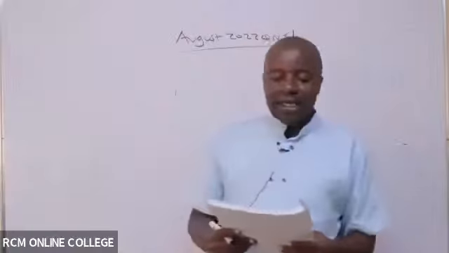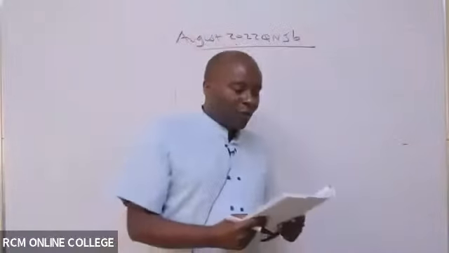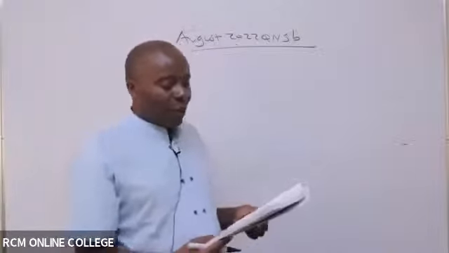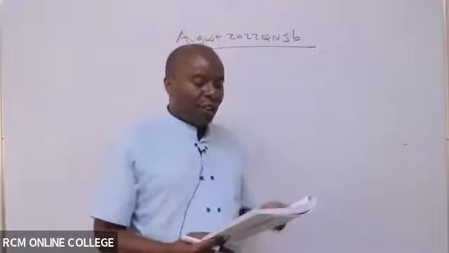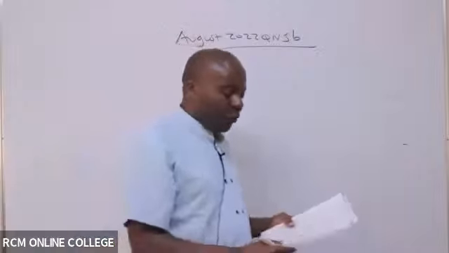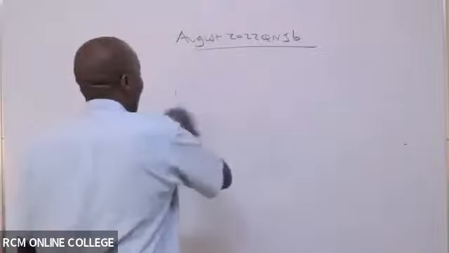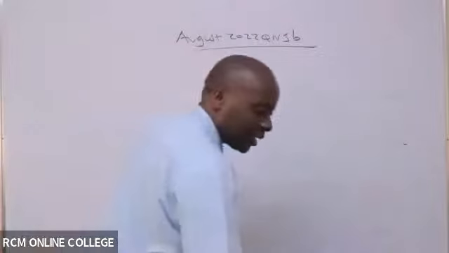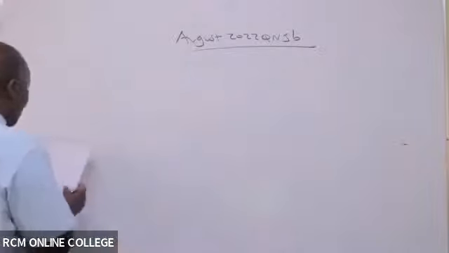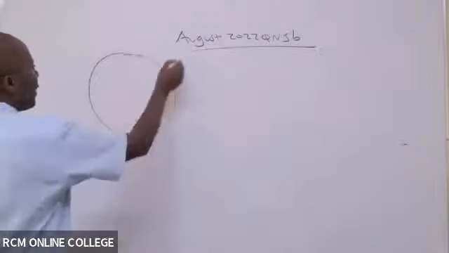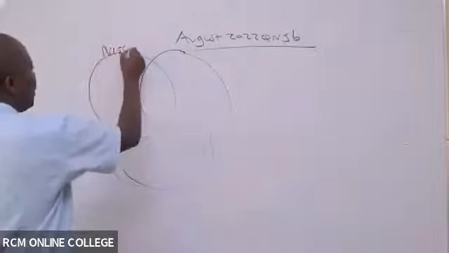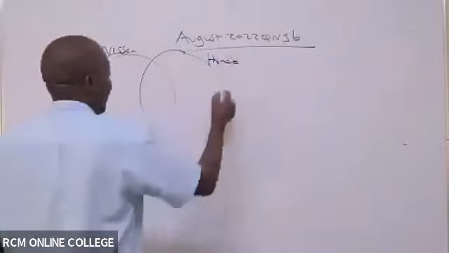So we are told here a survey of 850 residents of a certain town aimed at finding out the brand of vehicles owned produced the following results. They want me to present the above information in the form of a Venn diagram. Those circles I am drawing are called Venn diagrams. I can see there are 3 types of vehicles: Nissan, Honda, Toyota.